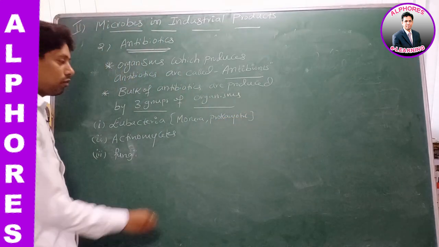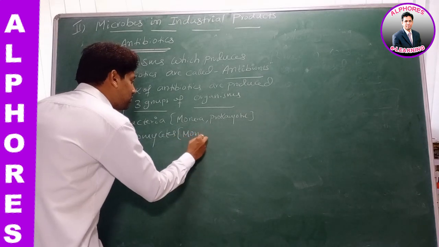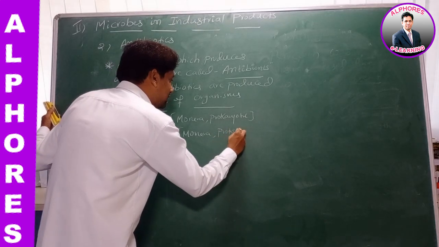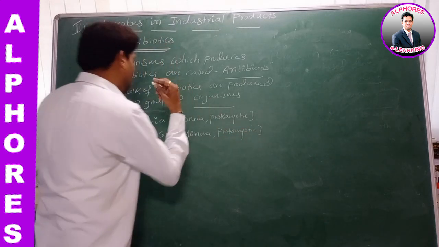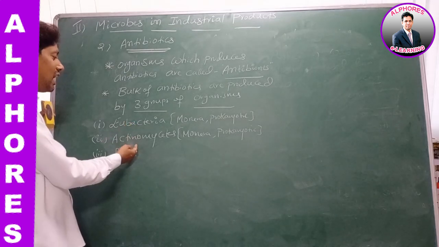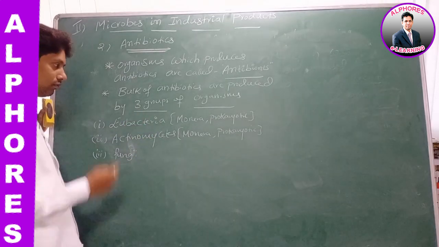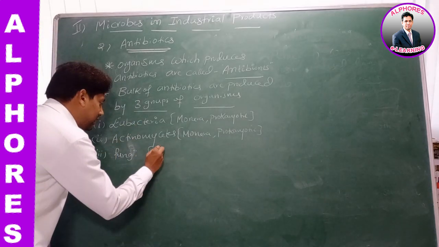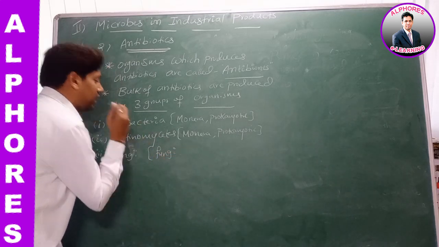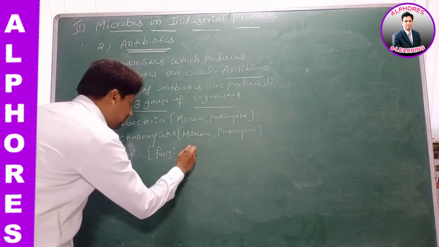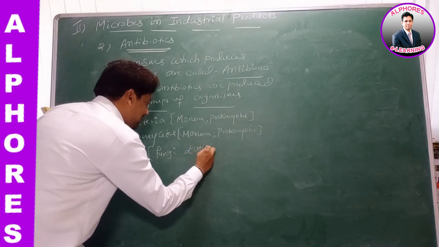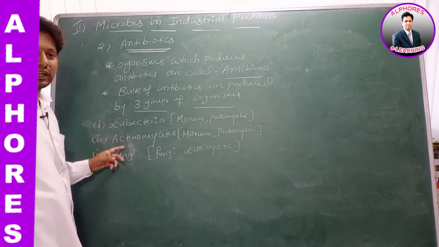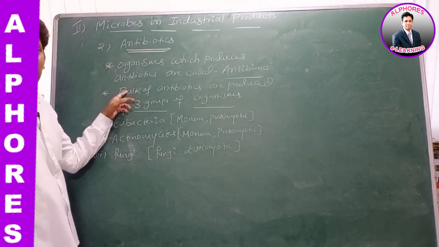Actinomycetes also comes under kingdom Monera, so it is also prokaryotic. What and what are prokaryotic? Eubacteria and actinomycetes. Both come under kingdom Monera. The last one, fungi, comes under kingdom Fungi. It is eukaryotic, right? These are three groups of organisms which produce bulk of antibiotics.